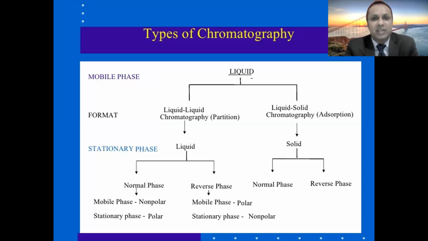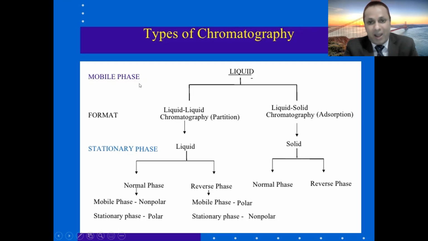What are the various types of chromatography in terms of mobile and stationary phase? If the mobile phase is liquid and the stationary phase is also liquid, then we call it liquid-liquid chromatography. We can also call it partition chromatography.